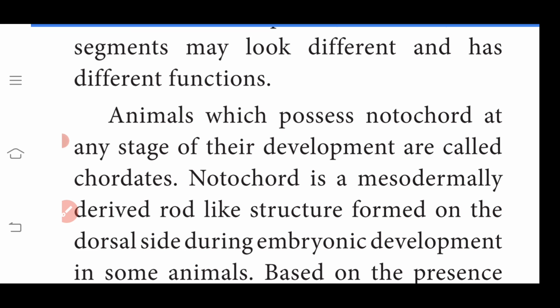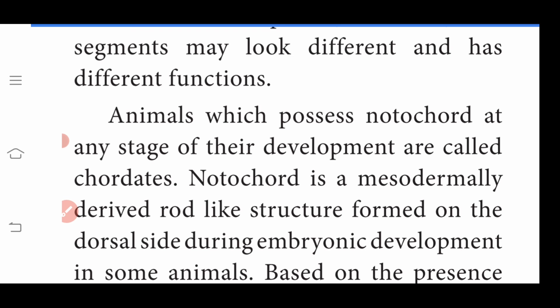Animals which possess a notochord at any stage of their development are called chordates. Notochord means backbone. Animals having a backbone at any stage of embryonic development are called chordates.